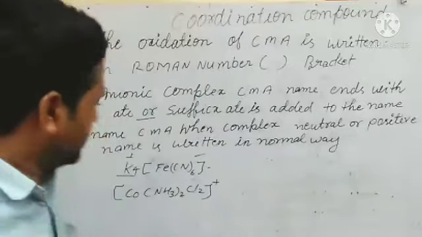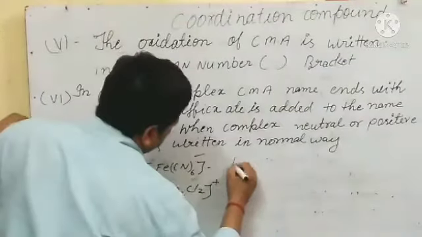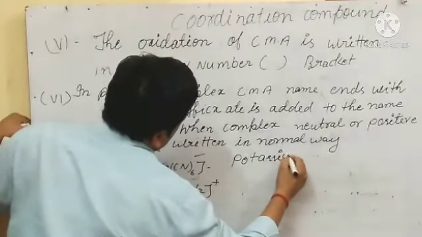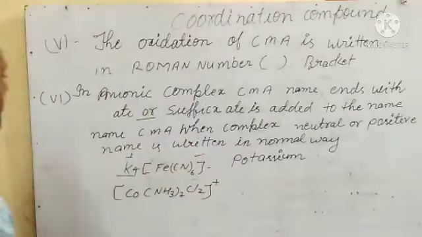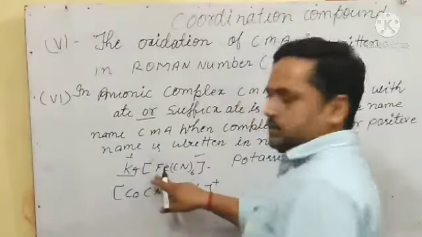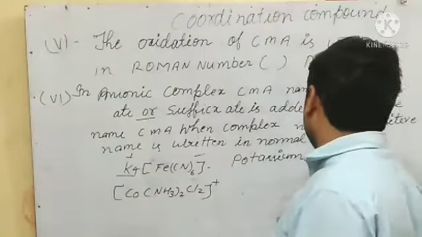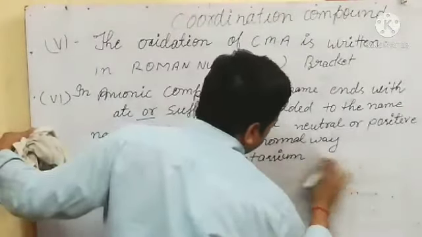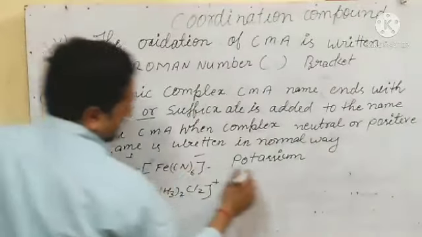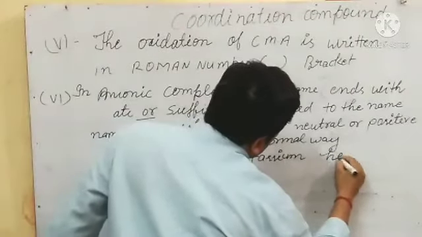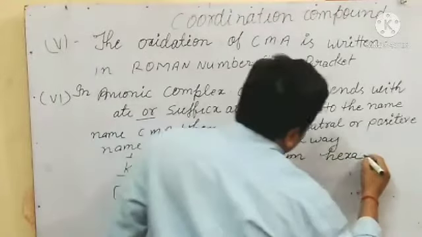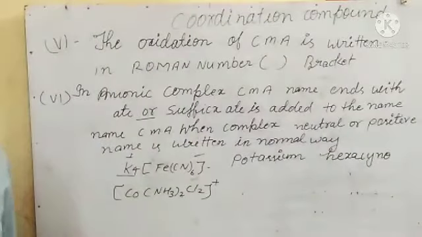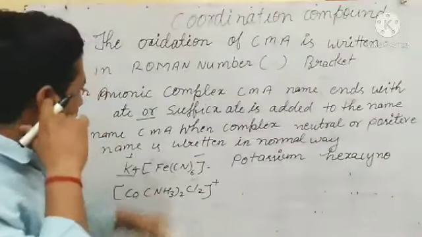So in the positive portion what will we write? Potassium. Then this is the negative portion. So we will write hexacyano. How many are there? 6. Here there are 6, so we will write hexa. I have already told, hexa cyano, being a negative ligand, it will end with O, hexacyano.